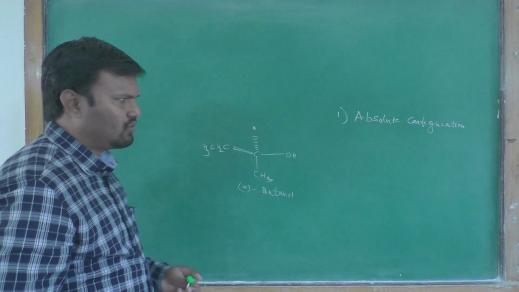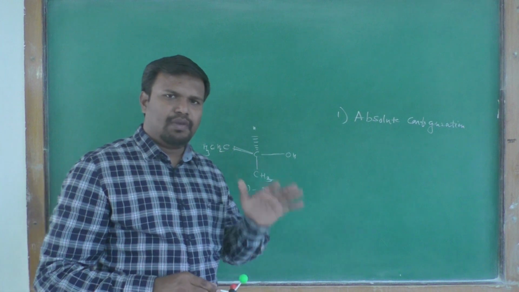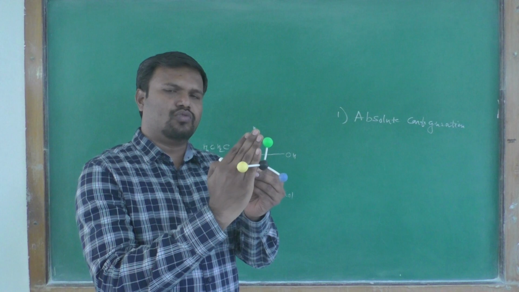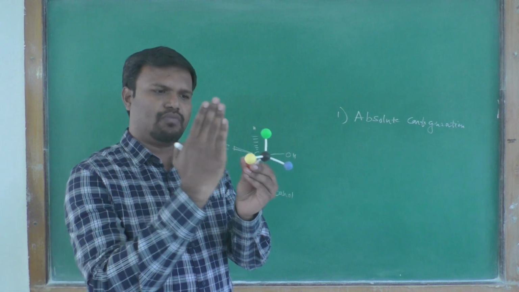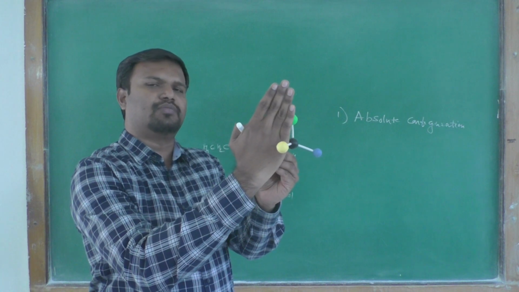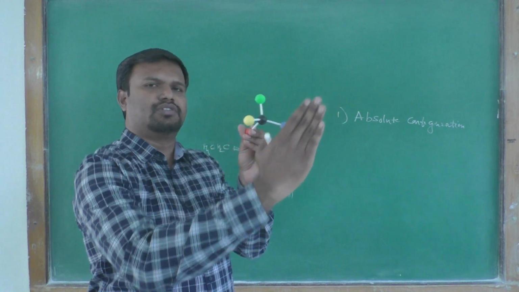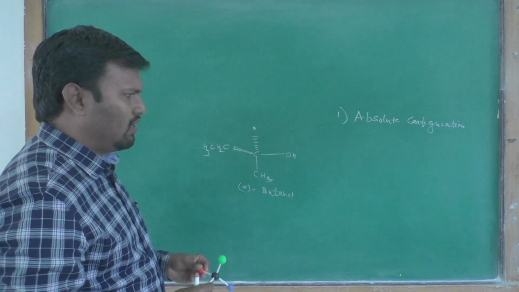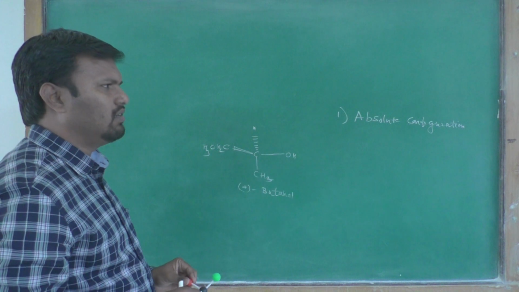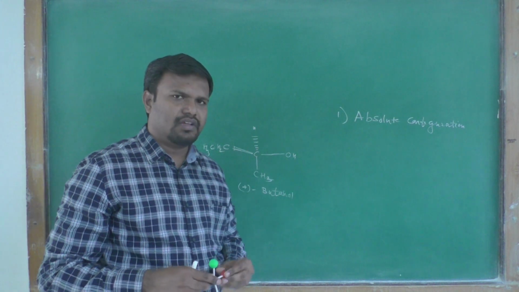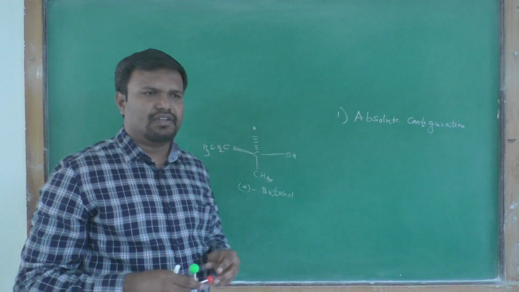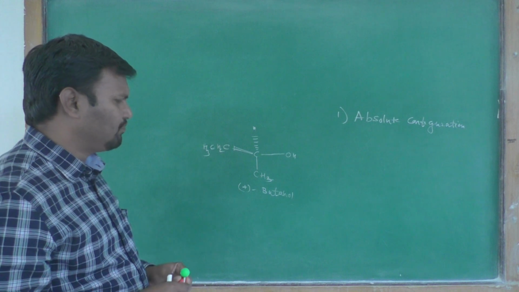When we learned that plane polarized light passes through a chiral molecule, it rotates by some angle. That molecule is optically active, and we have studied that chiral compounds must be optically active.